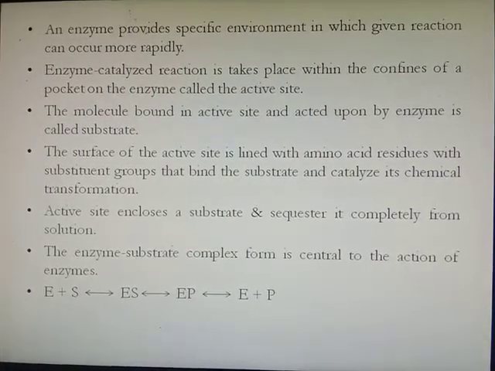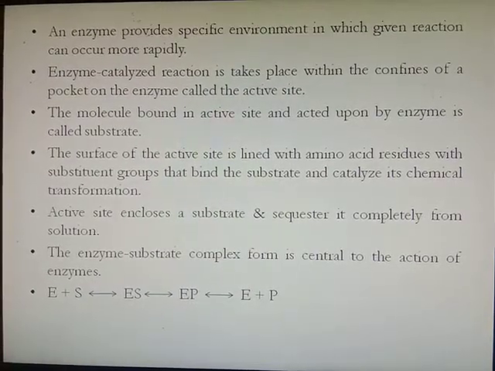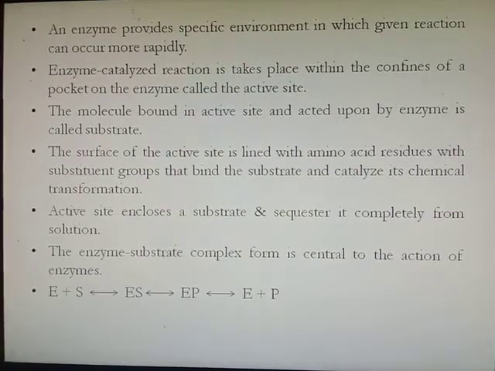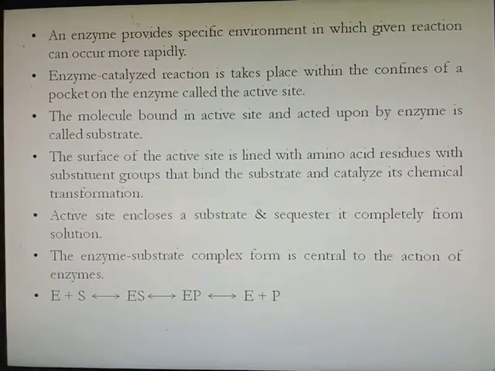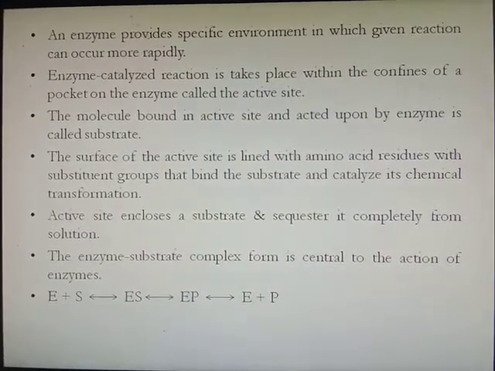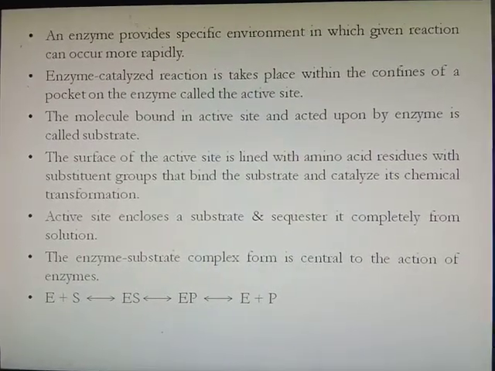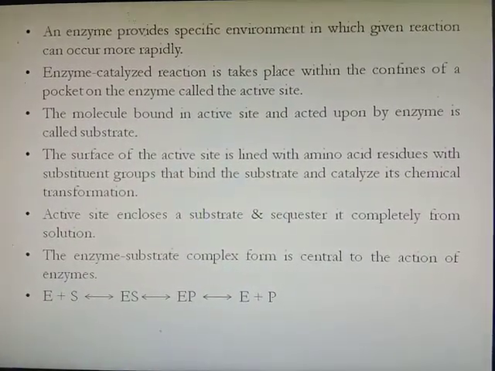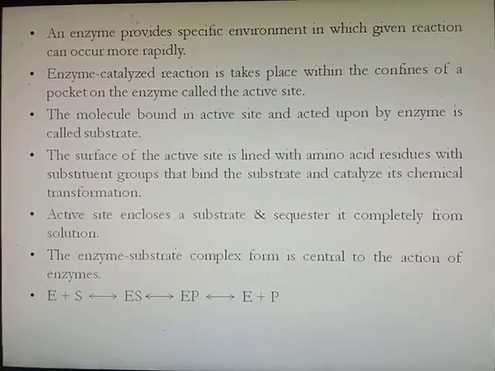The surface of the active site is lined with specific amino acid residues with substituent groups that bind the substrate and catalyze its chemical transformation. In the last lecture we said that serine, threonine and tyrosine have specific groups that occur at the active site, and the substrate binds to them. When it is completely bound, the energy which is released is used to convert that substrate into product.